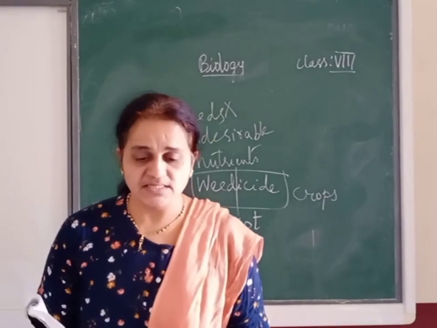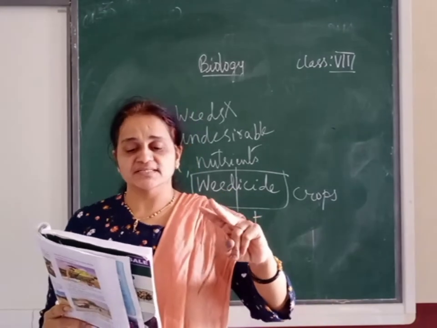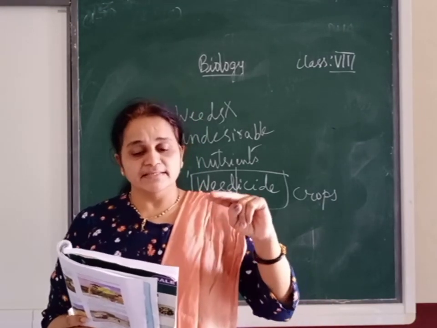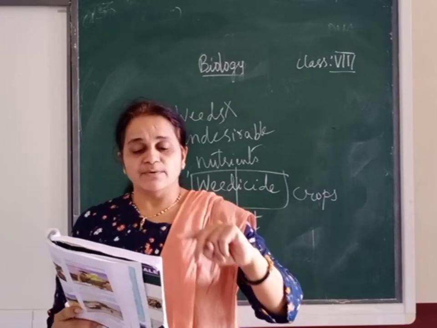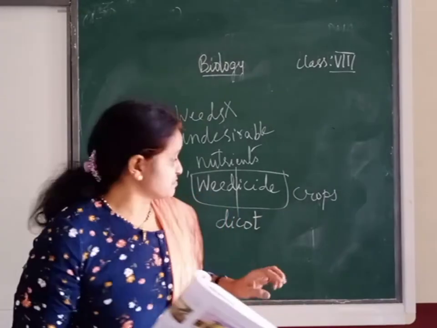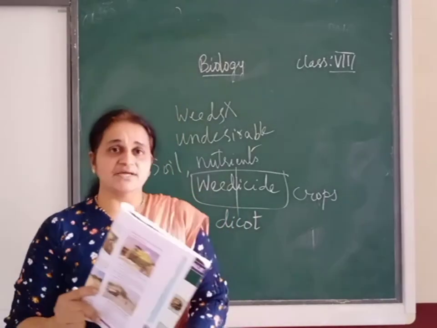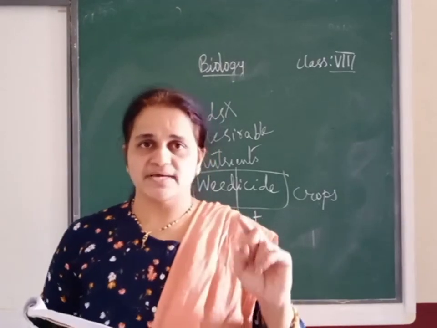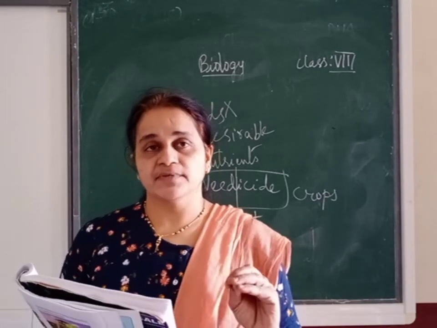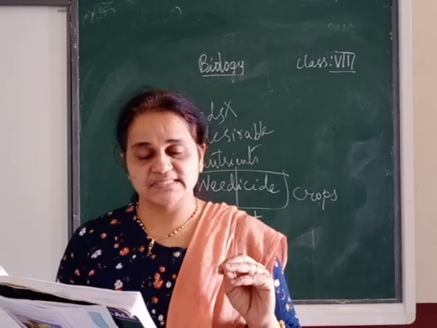On page 136 you have to underline these 2 points: what is the function of weedicide, and the example of weedicide. And what does this weedicide do? It works mainly on the dicot weeds. Dicot means dicotyledonous plants.